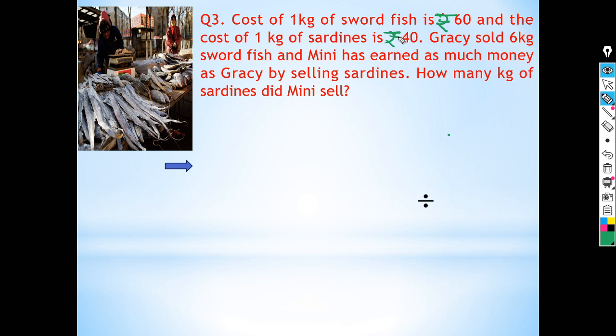The cost of swordfish is rupees 60 per kg and the cost of sardines is rupees 40 per kg. Now Gracie sold 6 kg of swordfish and Minnie has earned as much money as Gracie by selling sardines. How many kg of sardines did Minnie sell?